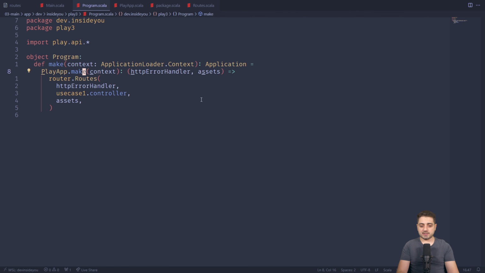Okay, so this is how we're creating a Play app. We're using this teeny tiny little abstraction, and now we're creating an instance of this router, the one that I showed you, right?